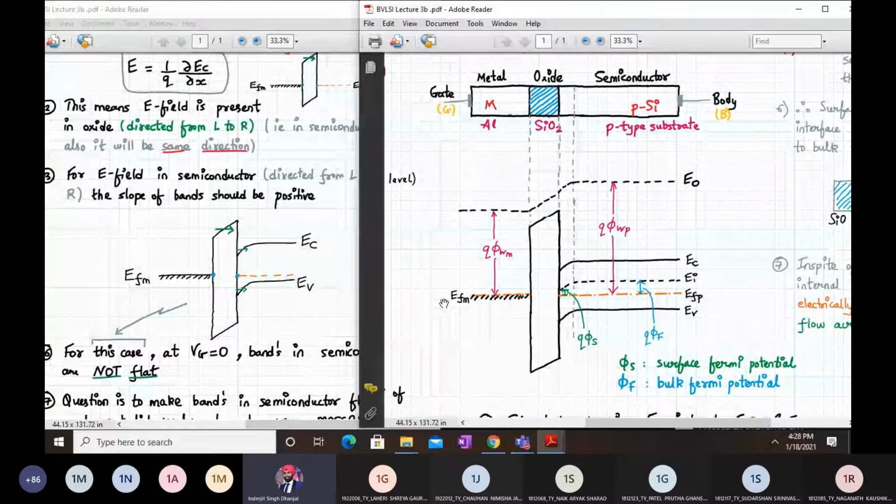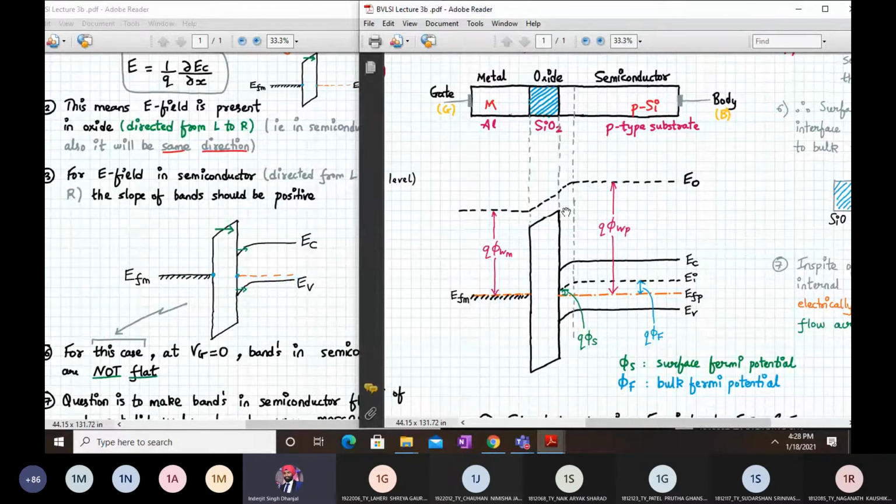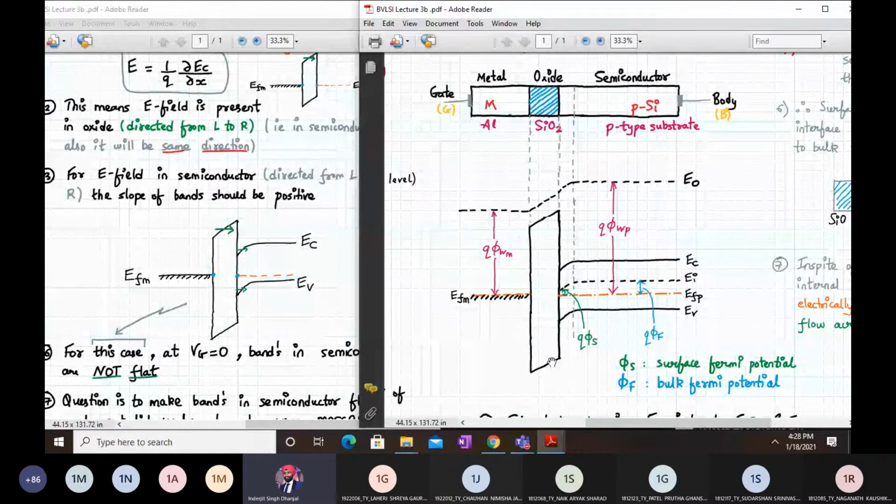So again, I revise. First, we started with alignment of the Fermi levels, since this device is charge neutral. Then we drew the energy band diagram EC and EV in the case of the oxide, and then we concentrated on the semiconductor part away from the surface, that is, the bulk region. The bands are flat, indicating there is no electric field.